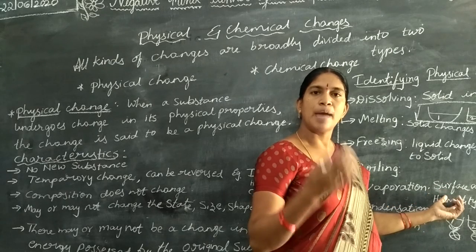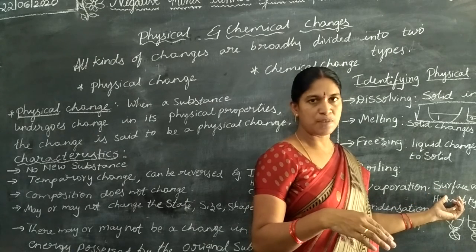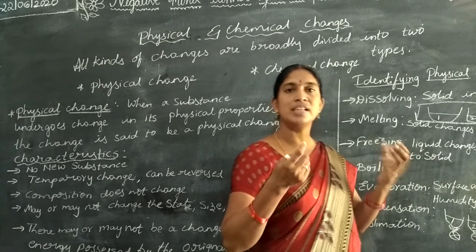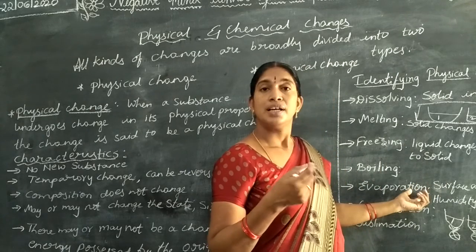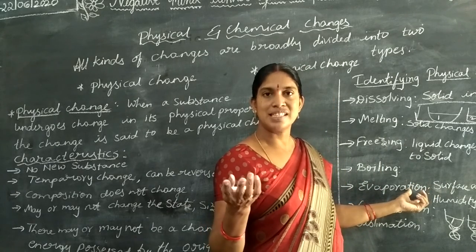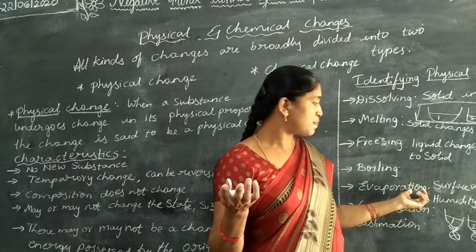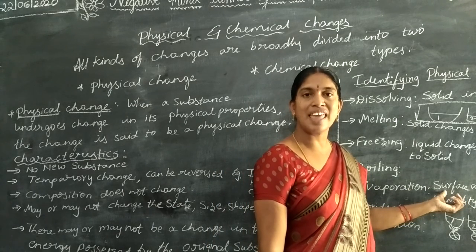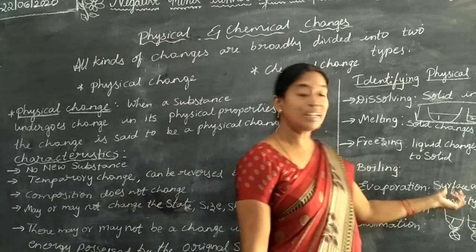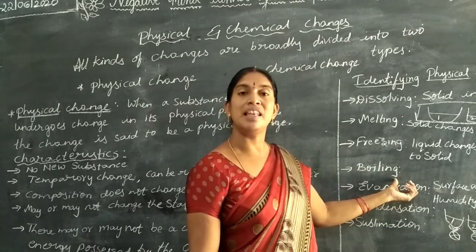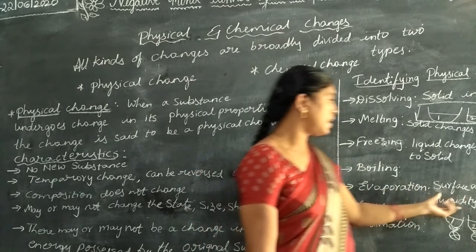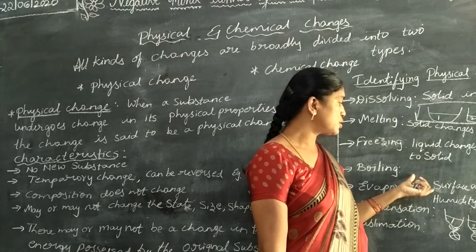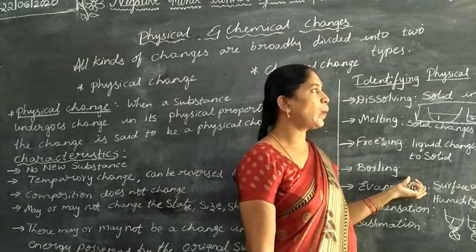Humidity means the amount of water present in the atmosphere, and evaporation means changing the liquid state to the gaseous state. Understand? That means if there is more humidity, more water in the atmosphere, evaporation will be less. And if the humidity is less, the process of evaporation will be quick.